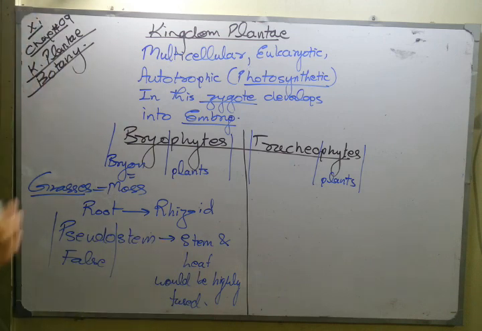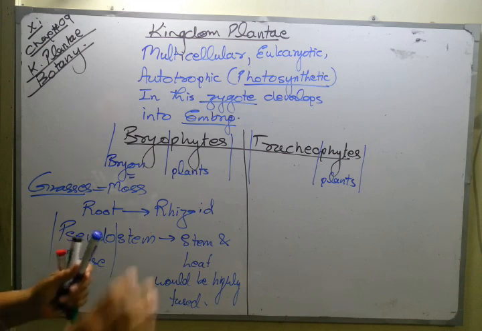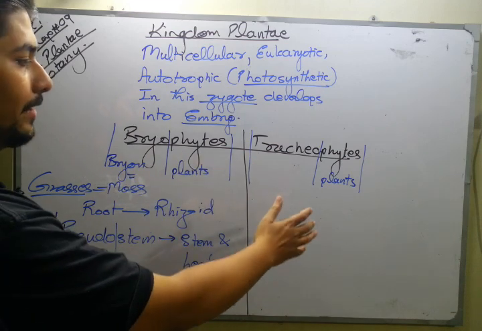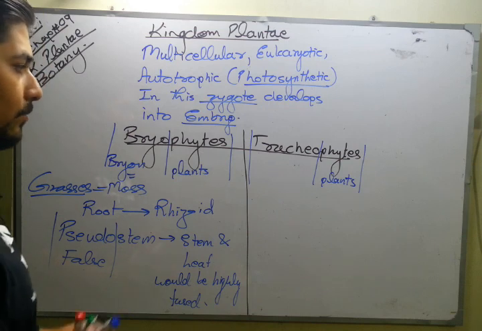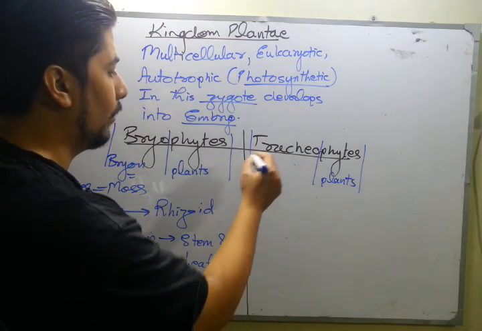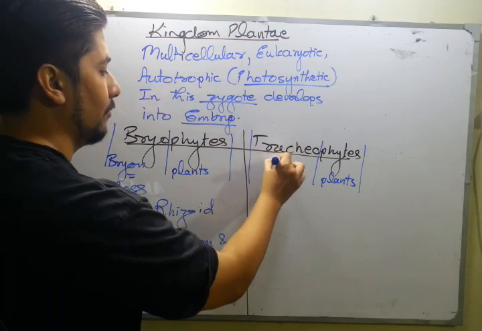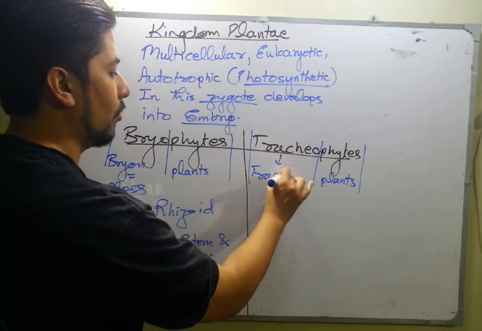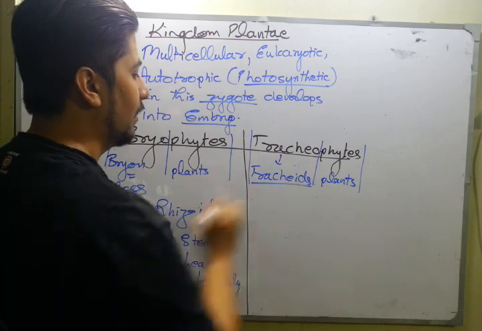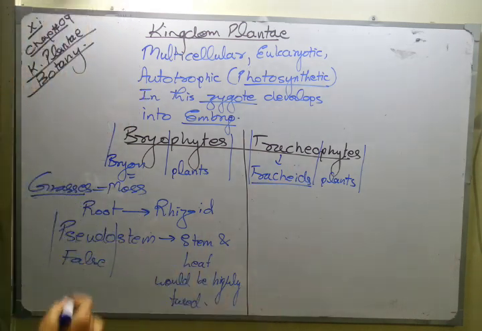And now for tracheophytes, what is tracheo? Class, as I told you, the word tracheophyte refers to the higher plant. But actually, the word tracheo comes from the word tracheids. And what are tracheids actually?